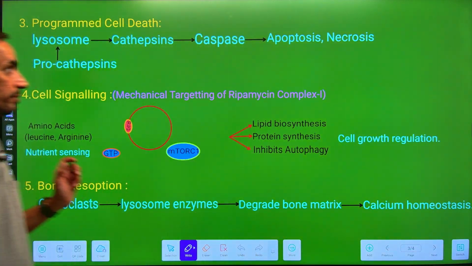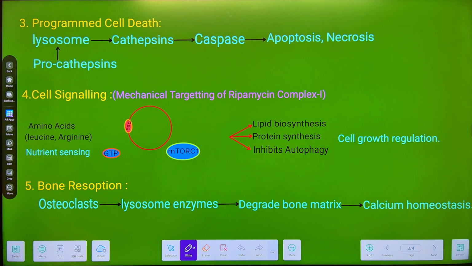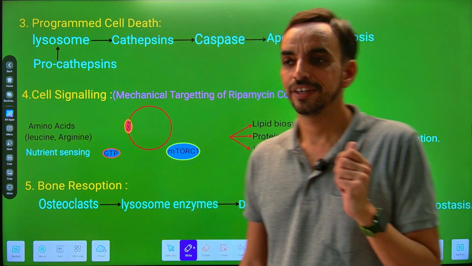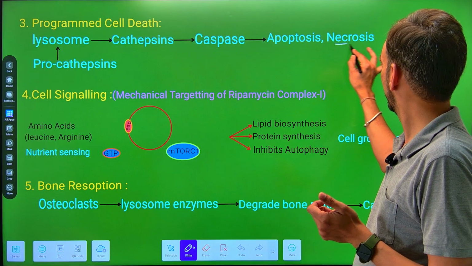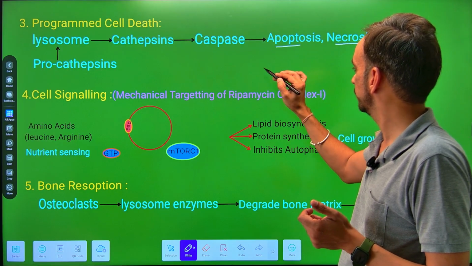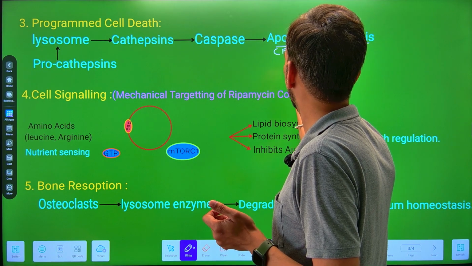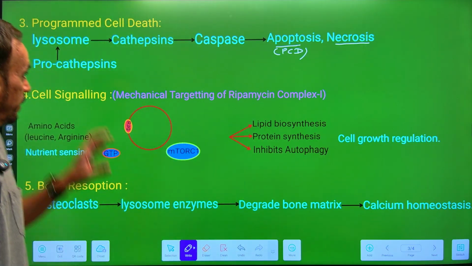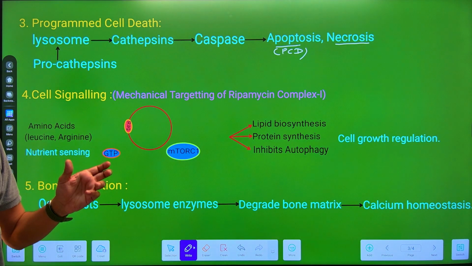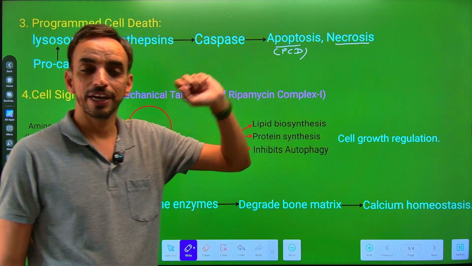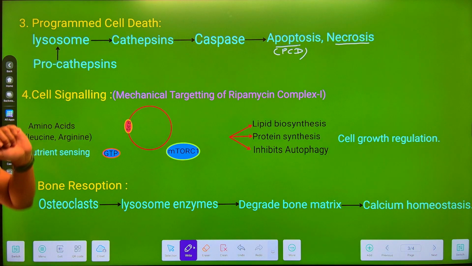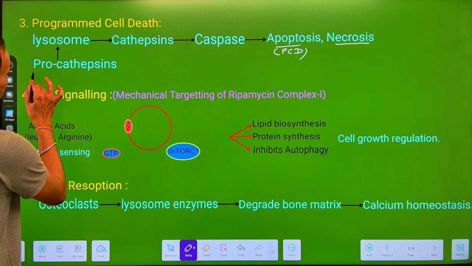Next is programmed cell death. Cell death is generally of two types. One is known as necrosis and the other is known as apoptosis, which is also called programmed cell death or PCD. Now these lysosomes are involved in both of these processes, apoptosis and necrosis. Within the lysosomes, there is a presence of procathepsin.